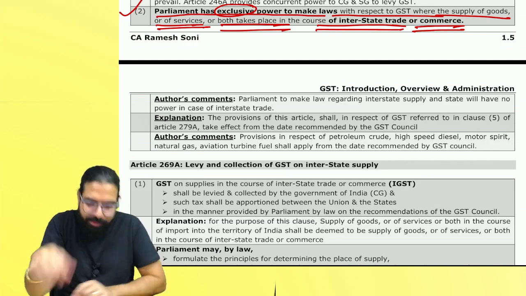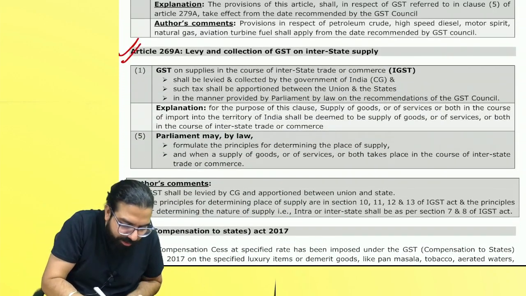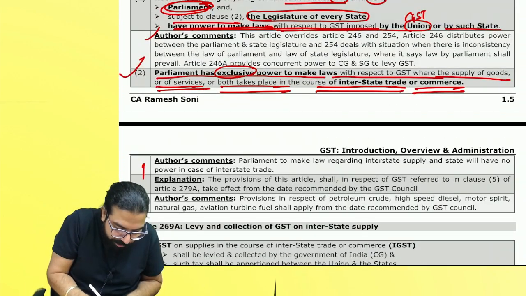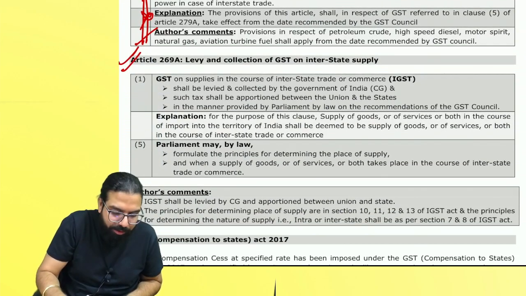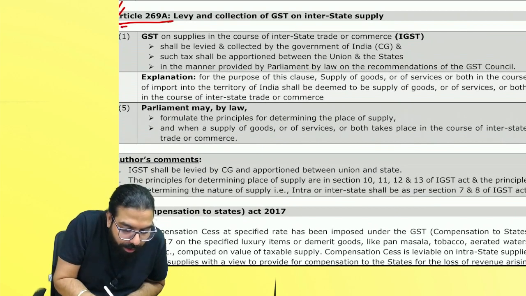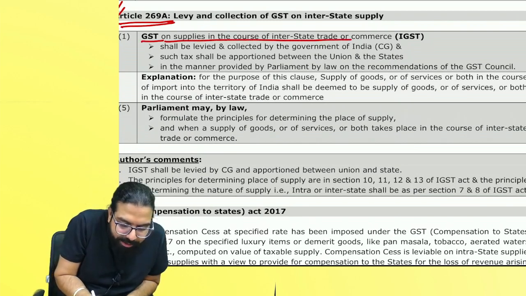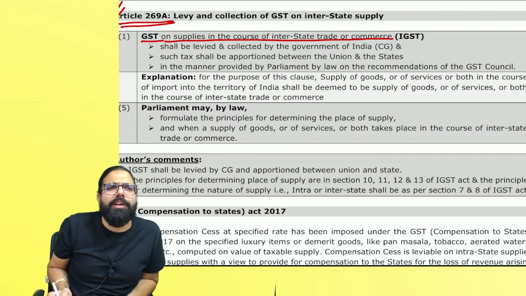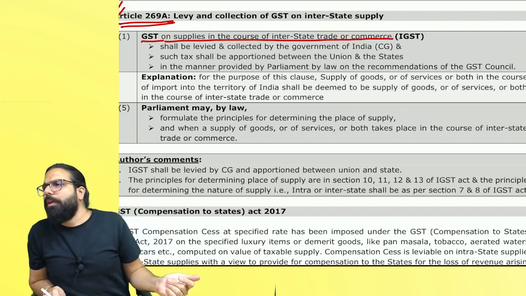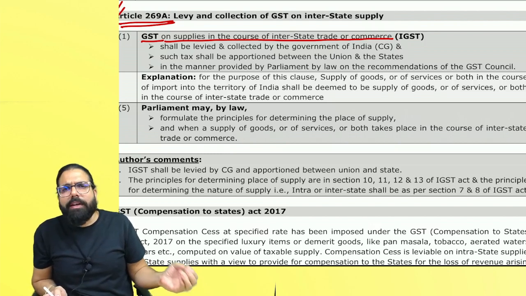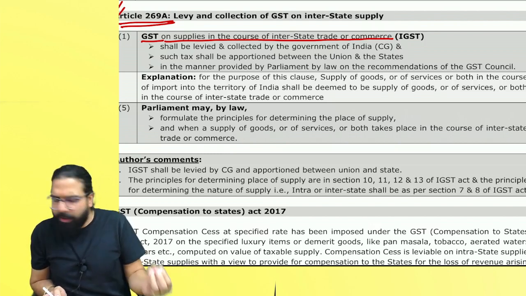I did not say this. This is told by Article number 269. People, listen. I am not teaching you this now. Explanation. Author's comment, okay. I am not teaching you this. You will learn this after some time. Please come down. Article number 269A. GST on supplies in the interstate trade or commerce. What is the GST on interstate supply of trade and commerce? Yes or no? Interstate trade and commerce, what is the GST?